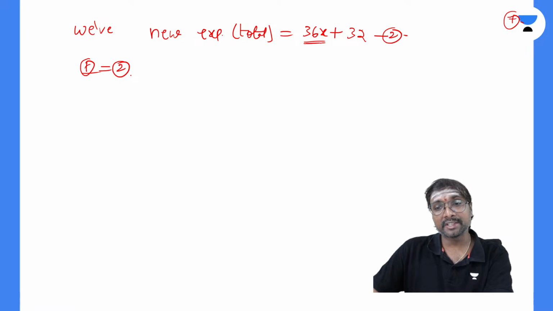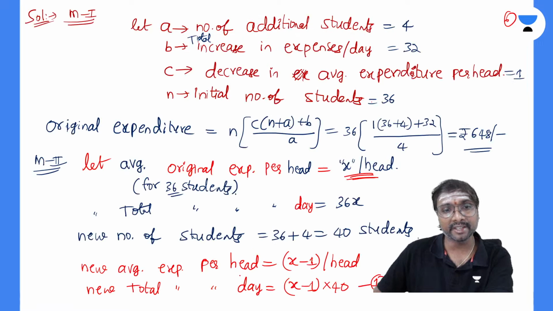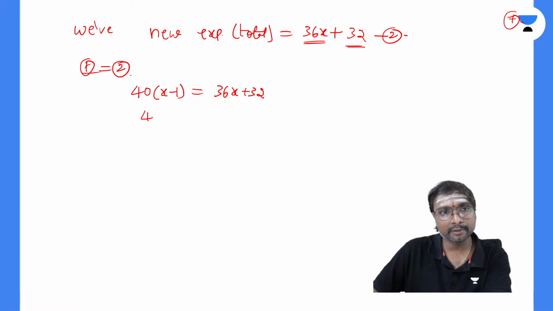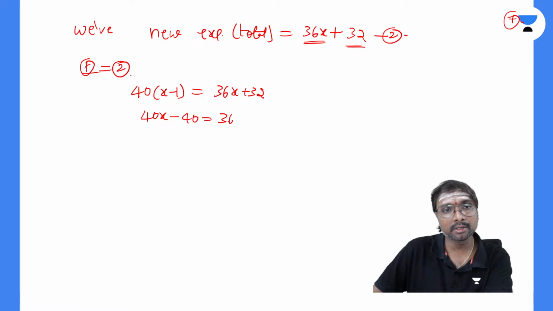Compared to the original expenditure, it is increased by 32 rupees. And here also we have the original expenditure and the new expenditure. When you equate these new expenditures, you will get 40 into x minus 1 is equal to 36x plus 32. Now you understand the logic here. So 40x minus 40 will be equal to 36x plus 32.